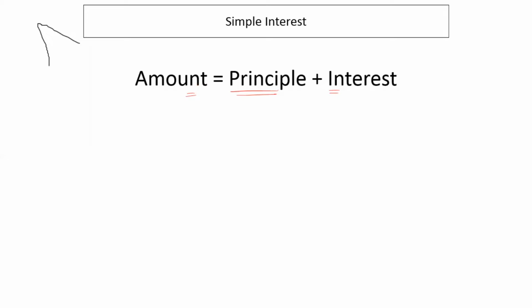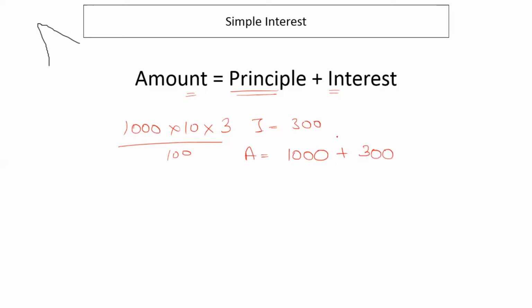So if I keep 1,000 rupees in my bank and I get 10% interest for 3 years, my interest would be 300 rupees, but my amount would be my principal plus my interest. Because this 300 would also come into my bank account, right? So the bank account shows a balance of 1,300 rupees. Right?